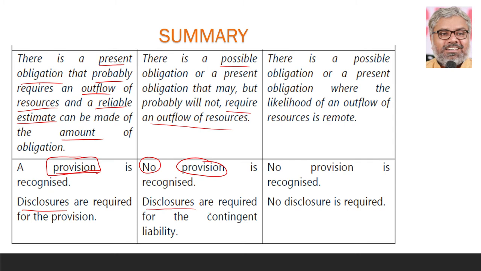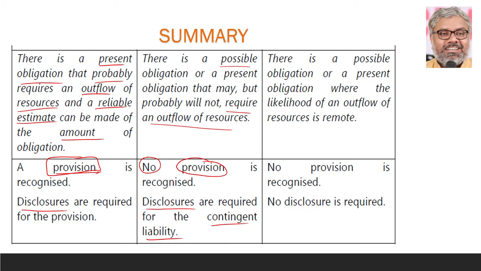But we can disclose it as a contingent liability when it probably will not require an outflow of resources. In that case, there is no need of any provision, but the contingent liability has to be disclosed. That is only disclosure, no recognition.